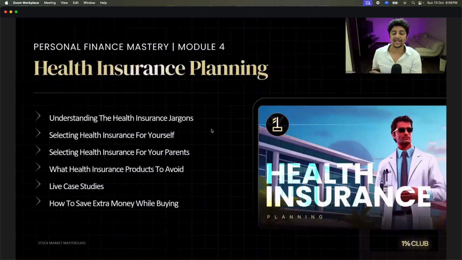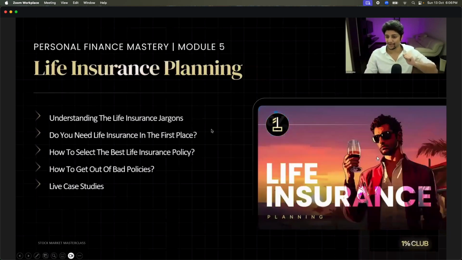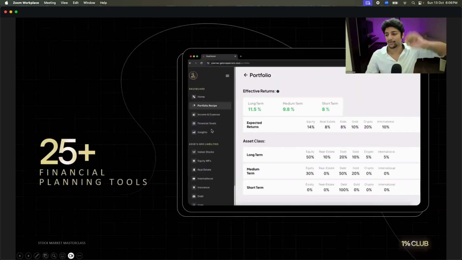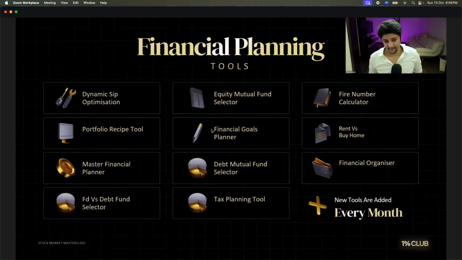If you don't understand insurance, don't worry about it. I'll show you something very crazy for people who don't have insurance. It is mind blowing, right? We have a life insurance plan, a health insurance plan, stock market by me, right? And 25 different financial planning tools, everything as a part of the 1%. As I told you, this is only for people who come into the 1% Club.